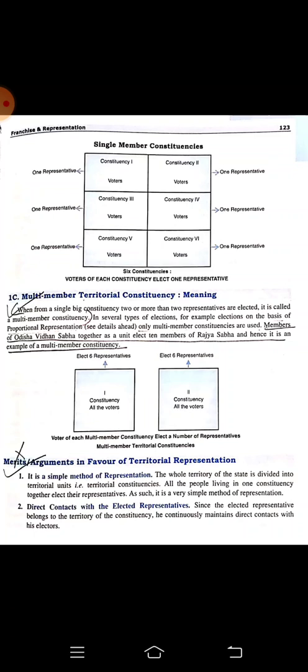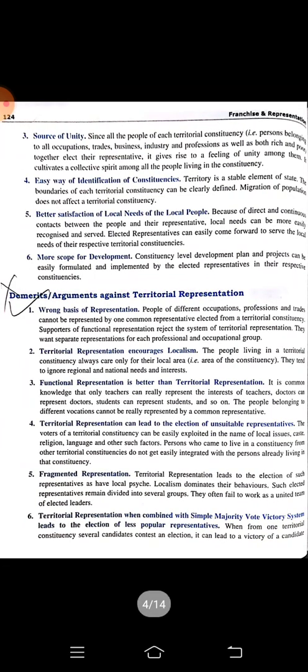What are the demerits of this kind of territorial representation? Wrong basis of representation. They are saying this is not the perfect way, because representatives won't understand. Suppose somebody is a businessman who got elected, he will never understand the need or demand of a doctor, right? That's why they are saying it is a wrong basis of representation.